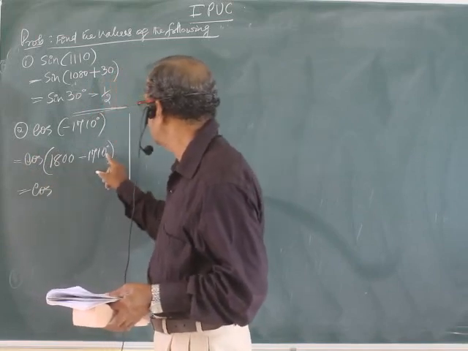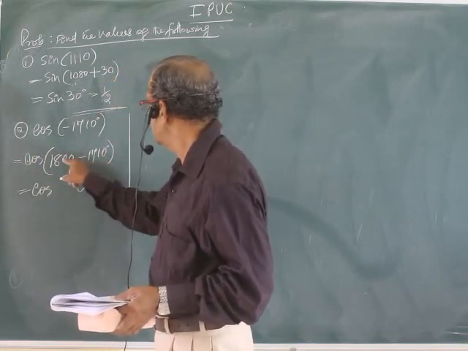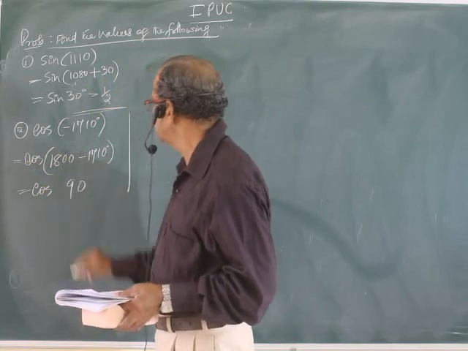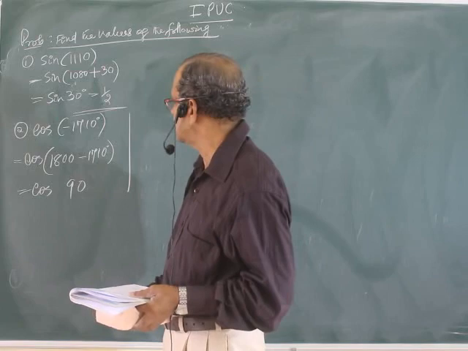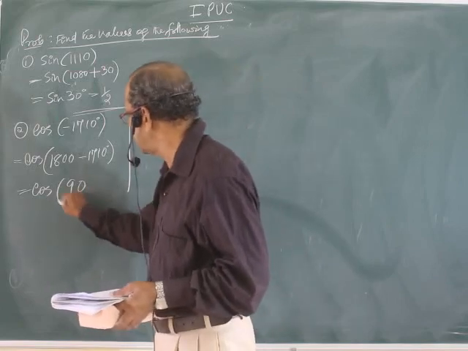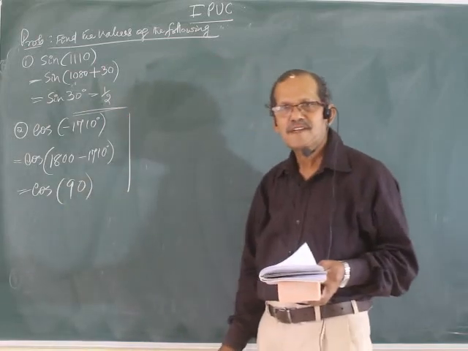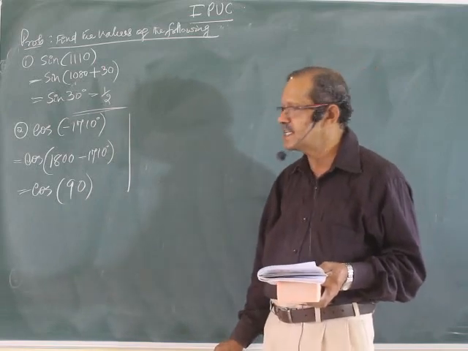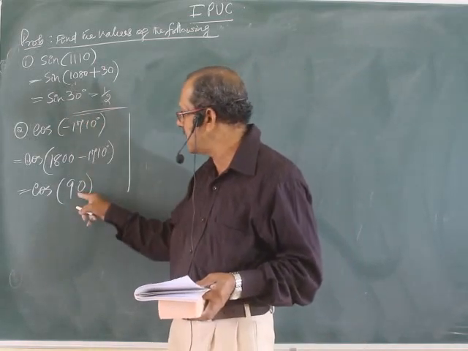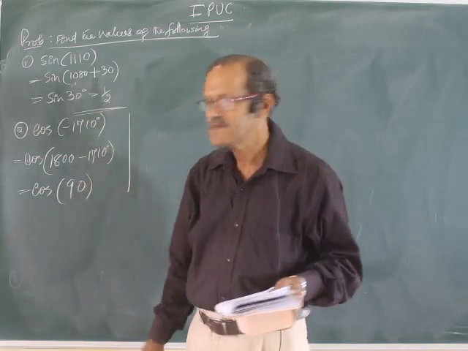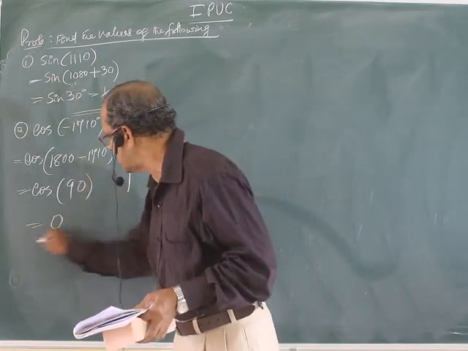Cos of 90, correct, no? 10 minus 1, 9. 7 minus 7, 0. Yes, only 90. After subtraction, you get this. Remember, the trigonometric ratio of this angle and 90 degree are one and the same. Therefore, cos 90 is 0.